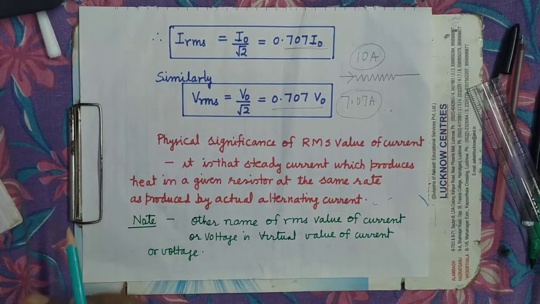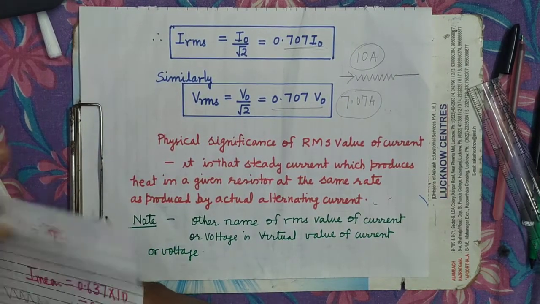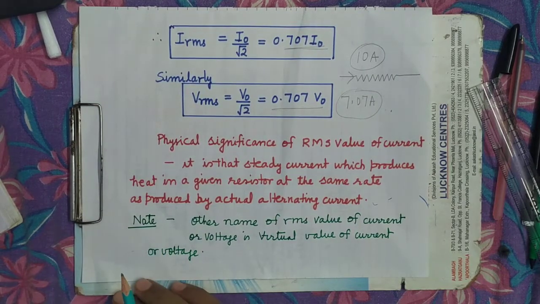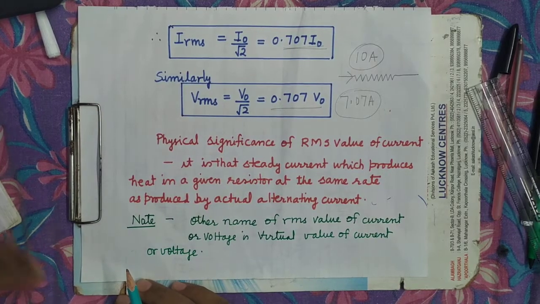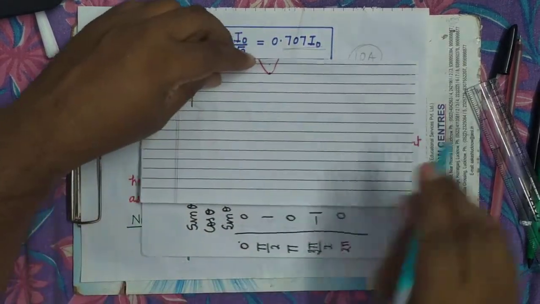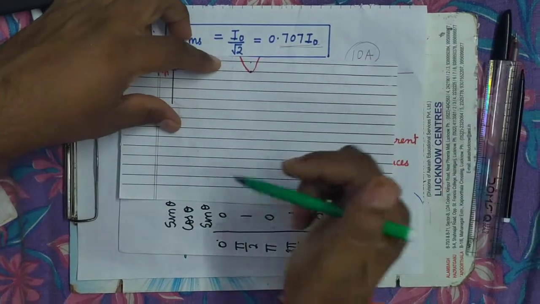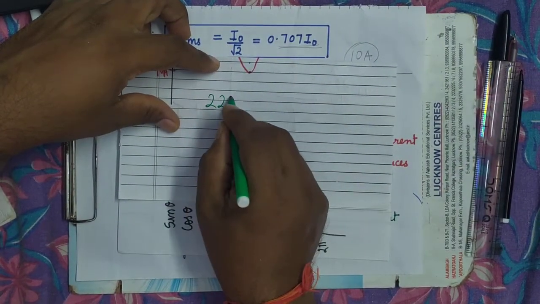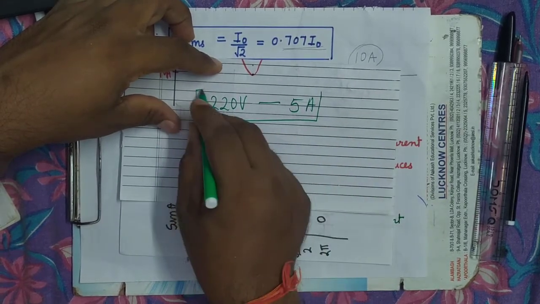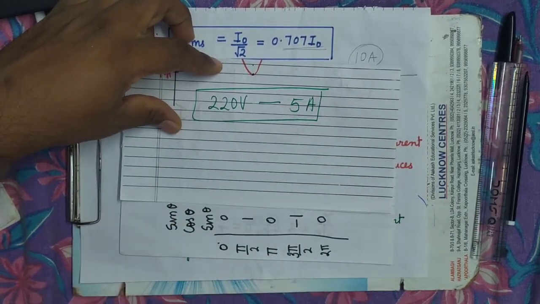Now see here, there is another name for these values. They are called the virtual values of the current or virtual values of the voltage. For example, sometimes it is written on our home supply, 220 volt 5 ampere. These are the RMS values of voltage and current.